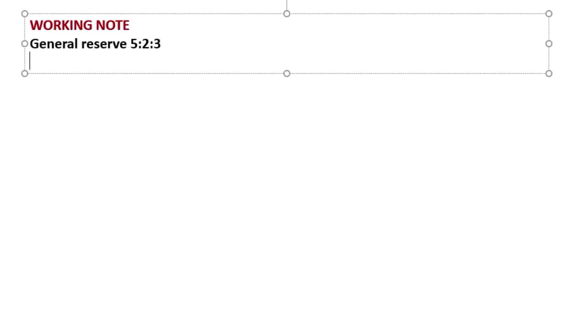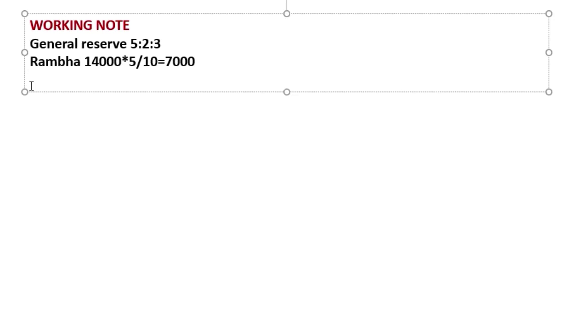And how much is the general reserve? It is 14,000. So 14,000 of the first partner, Rambha. 14,000 into 5, divided by 5 plus 2 plus 3, which is 10, equals 7,000. Same way we have to do the calculation for all the other partners also.